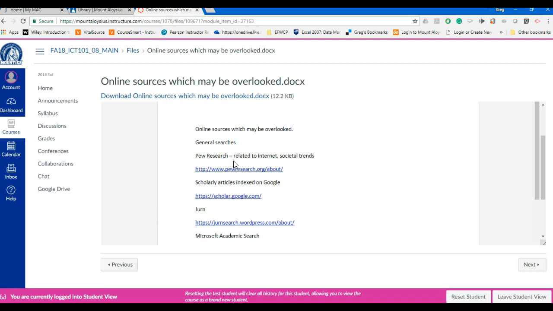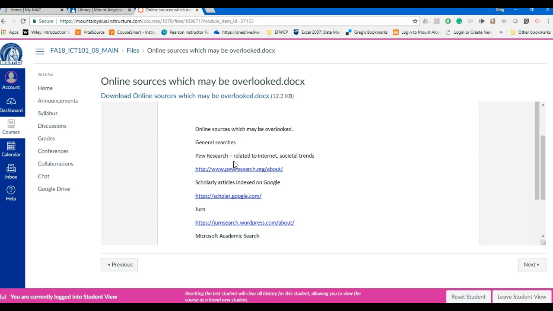It's pewresearch.org. They are a government-commissioned organization that does a lot of research related to a lot of different topic areas. So, for instance, one of the sections of the research that they do, and it's quite large, is related specifically to the internet.